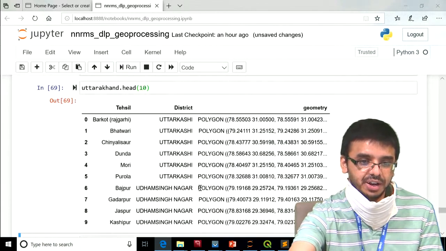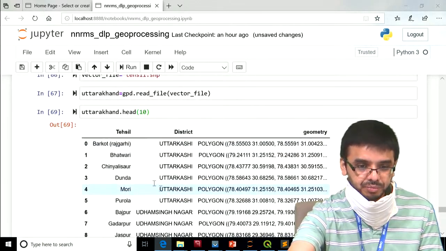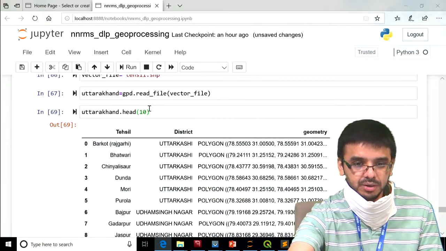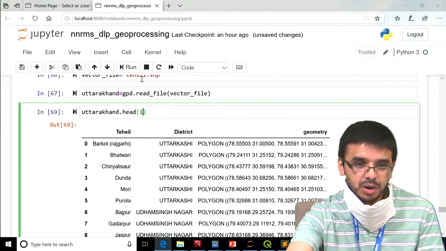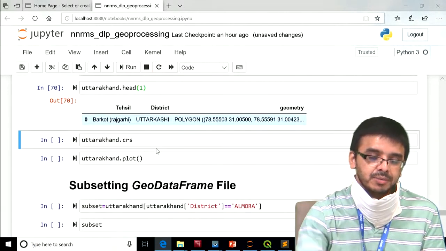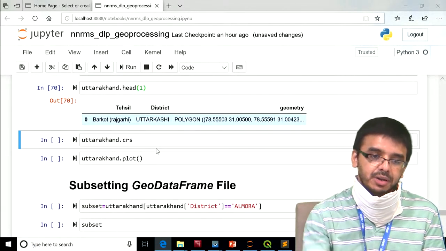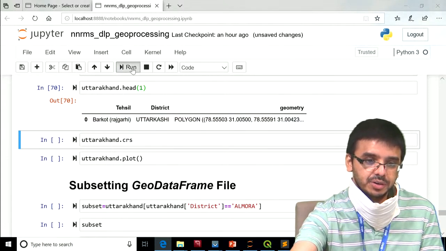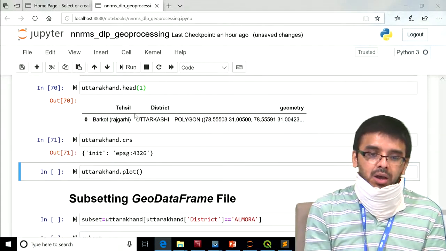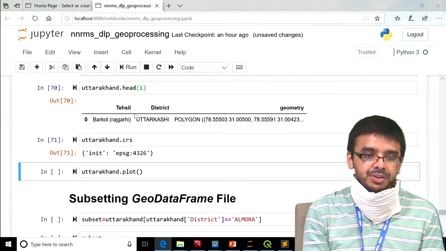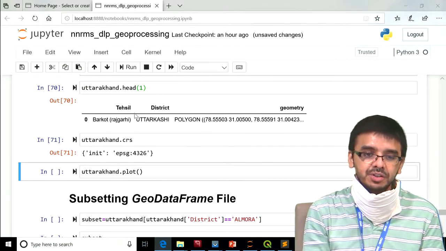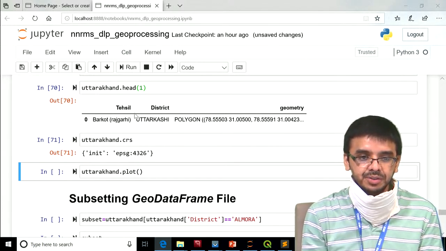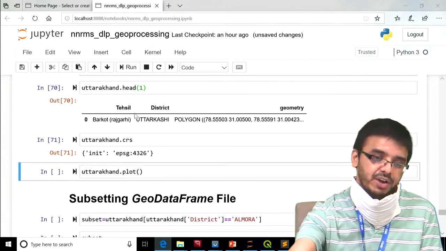So it returns the initial 10 rows from the data frame. If you pass 1 here, you will get a single row. Now suppose you want to get the CRS information with this particular function. It says EPSG 4326 is the CRS used in this particular vector data file.